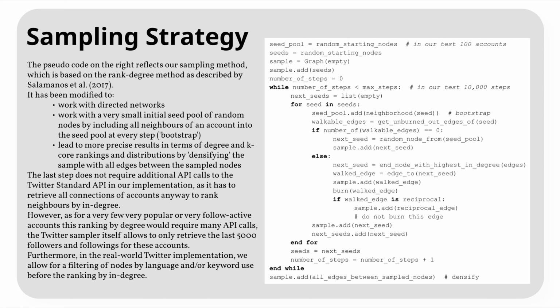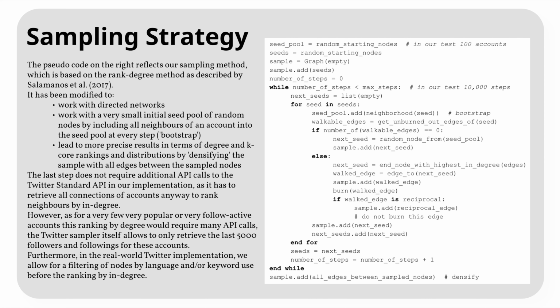Therefore, we lean on the rank degree method described by Salamanos et al. Simplified, it is based on walkers which iteratively walk to the neighbor with the highest degree and added together with the walked edge to the sample. In tests by Salamanos et al., it showed good results in quickly collecting the most central nodes of undirected networks. Therefore, we further developed it to meet requirements dictated by the nature of Twitter follower networks and the limitations of the Twitter API.